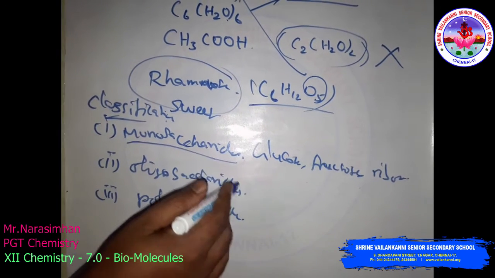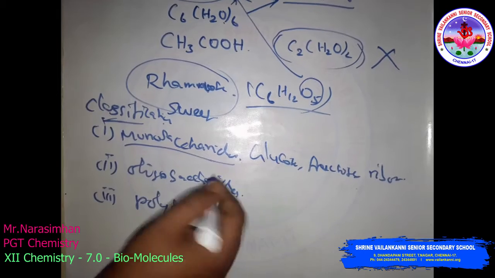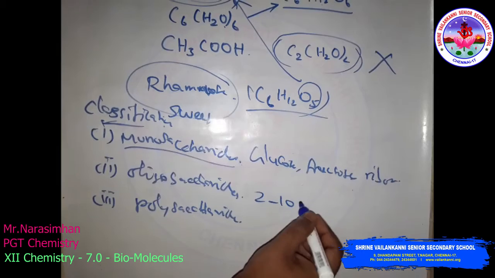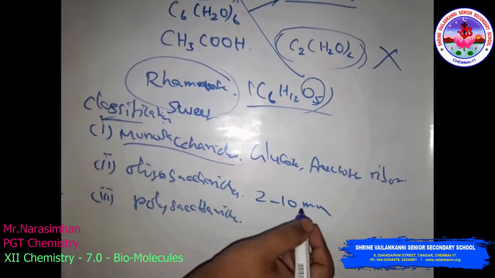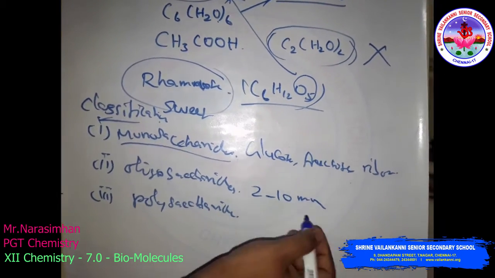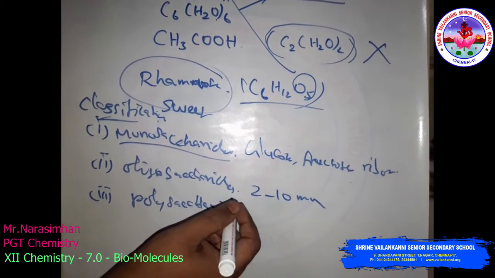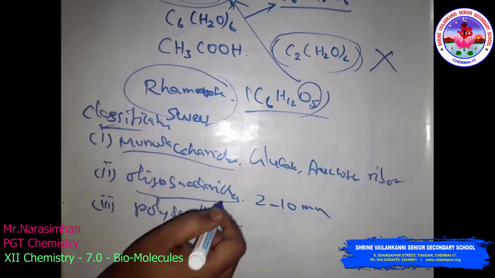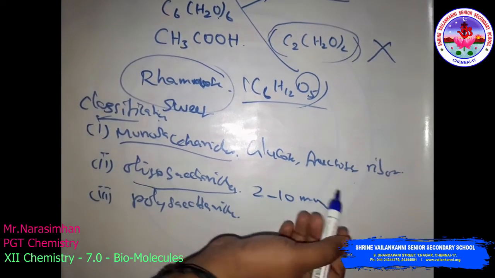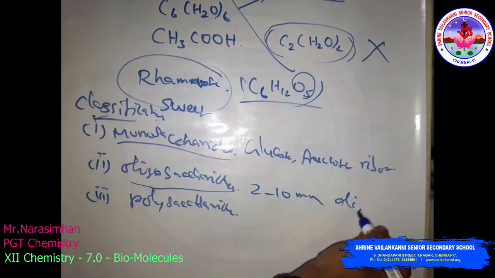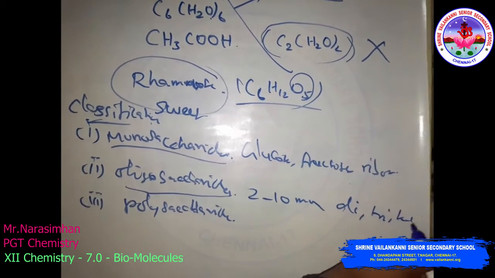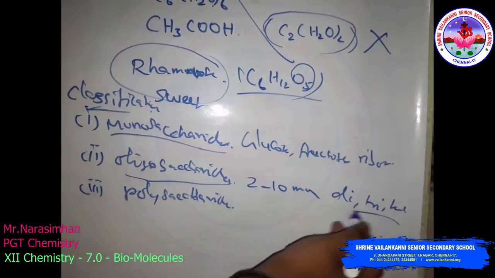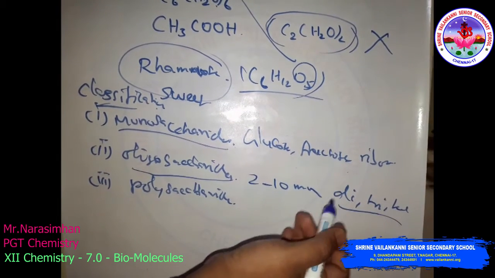Oligosaccharides are carbohydrates that yield 2 to 10 monosaccharide units on hydrolysis. They are further classified as disaccharides, trisaccharides, tetrasaccharides, di, tri, tetra, depending upon the number of monosaccharides they provide on hydrolysis.